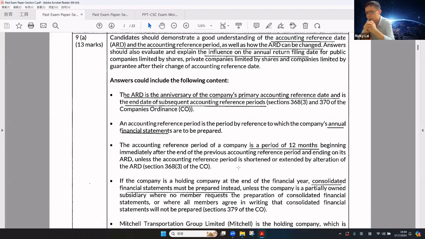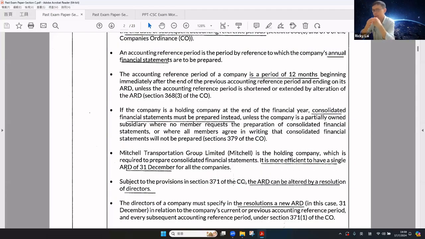And the accounting reference period is the period by reference to which the company's annual financial statements are to be prepared. The accounting reference period is a period of 12 months, beginning immediately after the end of the previous accounting reference period and ending on the ARD, unless the ARD period is shortened or extended by alteration of the ARD. If the company is a holding company, consolidated financial statements must be prepared.